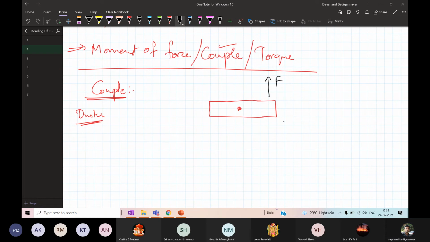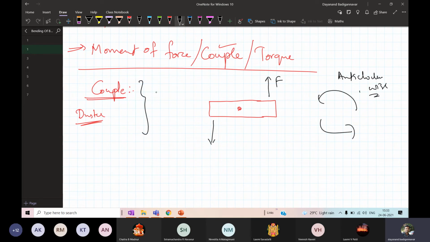Now why? Because when you apply a force in this direction, there is another force which is generated in this direction. Therefore the duster starts to rotate in an anti-clockwise direction. You are getting the point. So this set of forces is called a couple.